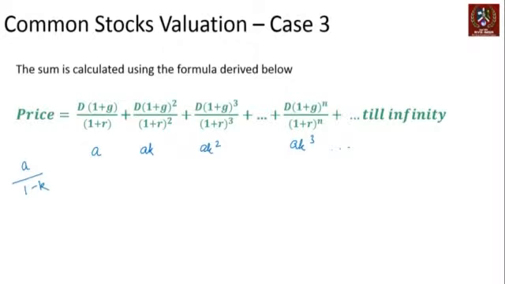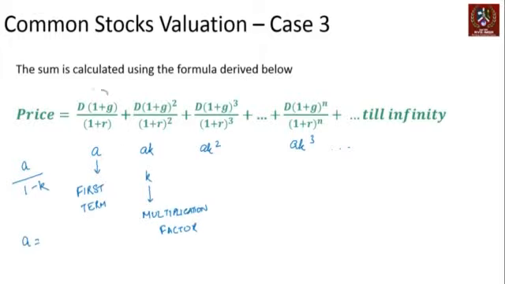A being the first term in the series and K is the multiplication factor, right?